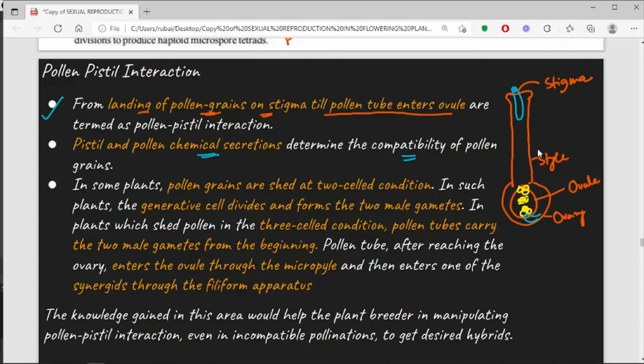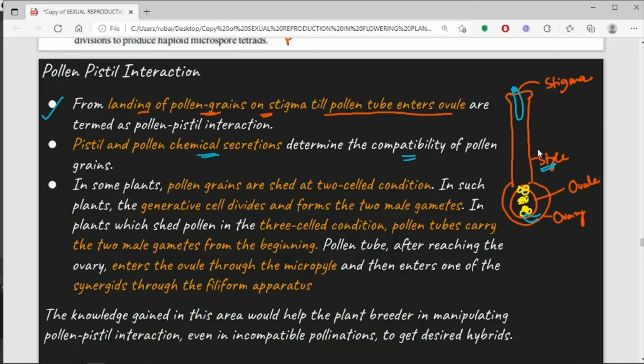So this pollen should be compatible with that of the pistil, otherwise the pollen tube formation will not take place, or even if it starts, it will get destroyed within the style of the flower.